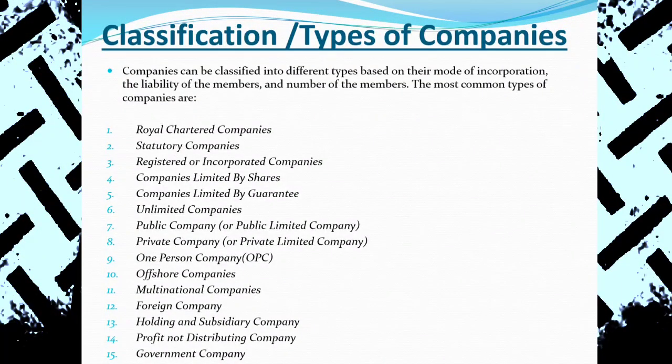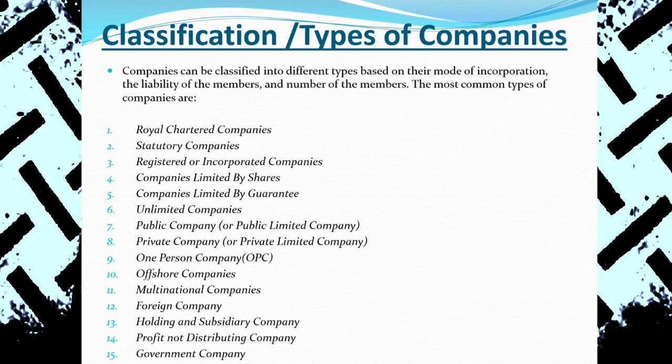A royal chartered company is simple: the companies are established by issuing an order of the royal family, or the king or the queen. So on the basis of an issuance order issued by the royal family, or the king and queen, if the company was registered on the basis of a special order of the queen and king, that is a royal chartered company. It was practiced in Britain.